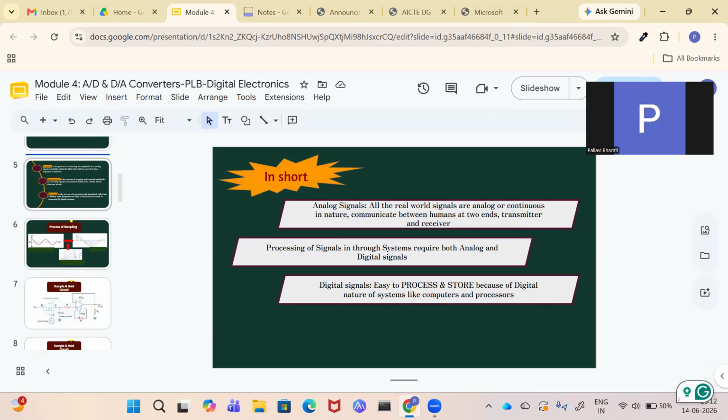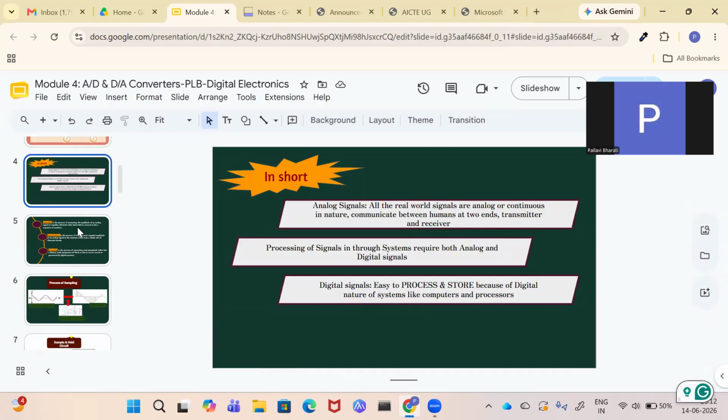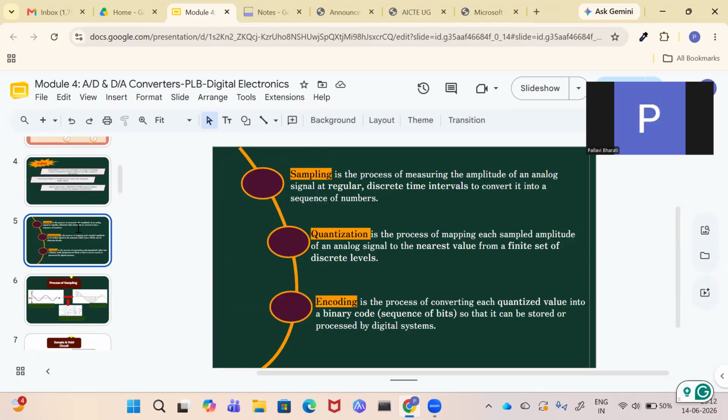Okay, now let us see this part. There are three processes when you convert an analog signal to digital. Those three processes are called sampling, quantization, and encoding. For the exam purpose, just go through the definition of all this. Just give a small look at the sampling circuit. Mostly this sampling circuit is not going to come. The only thing that is going to come is the definition for this, nothing else. And that also the definition, mostly it can come for sampling or quantization, not encoding.